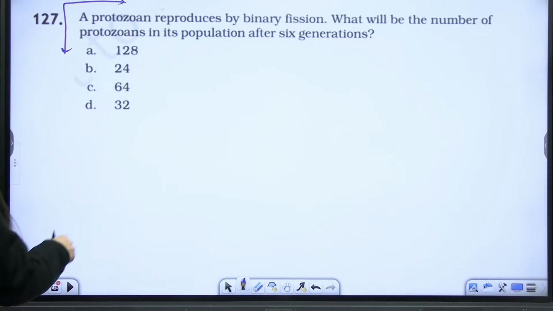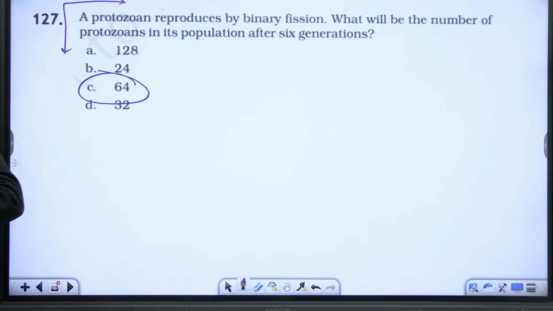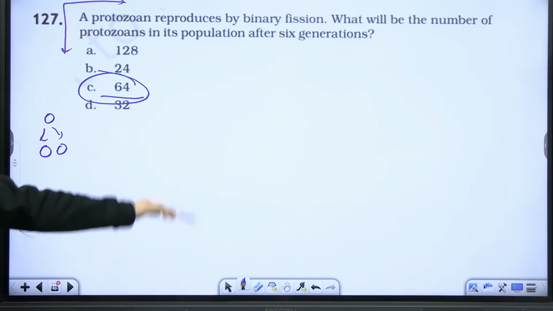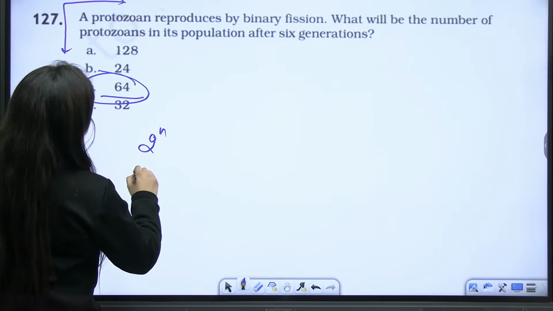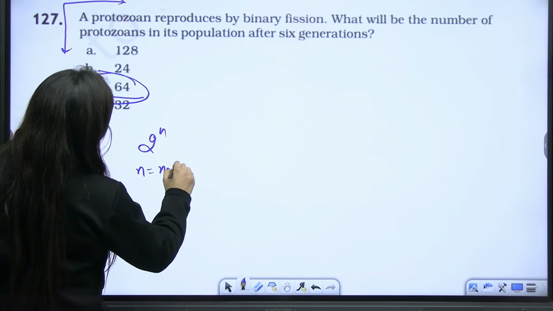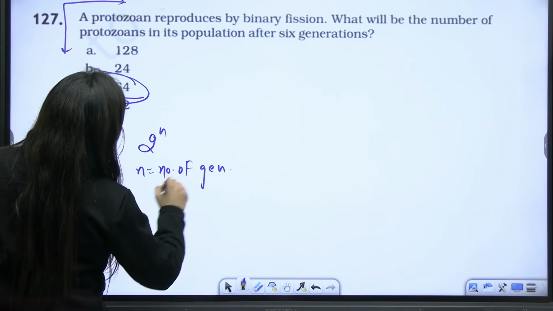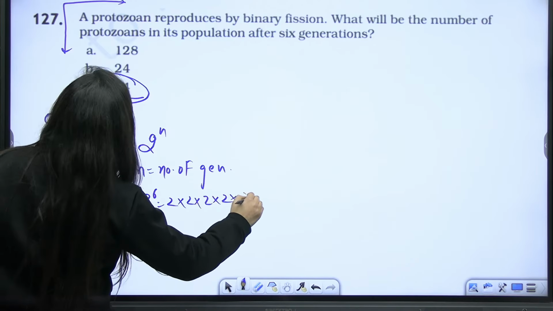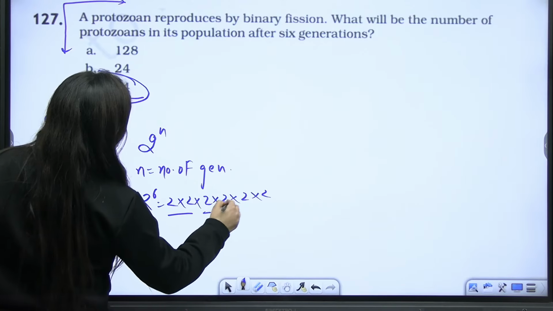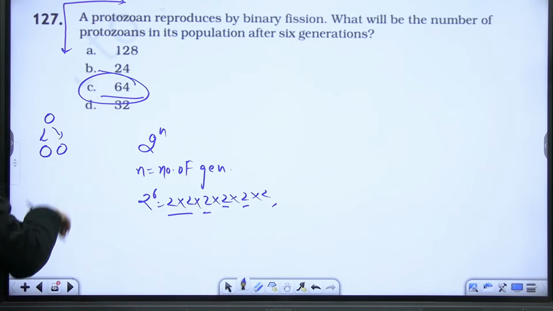Of course, the answer is going to be 64, right? Binary fission, one cell will give 2. Here they have already given you 6 generations, so you simply need to put the formula 2^n, where n is the number of generations. So you will have 2^6, and you will get the answer. Done.